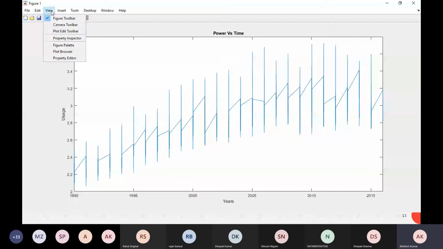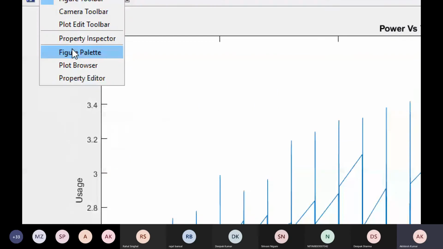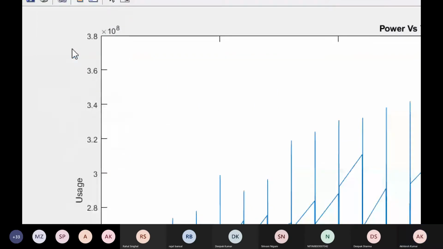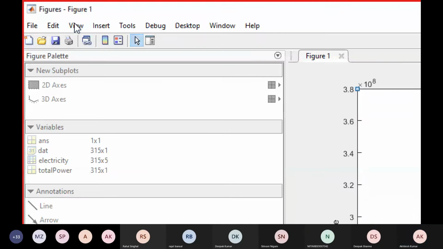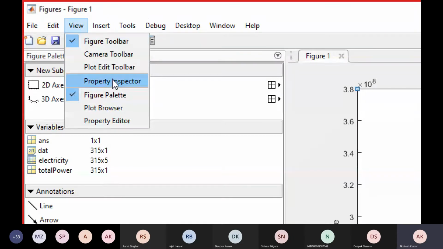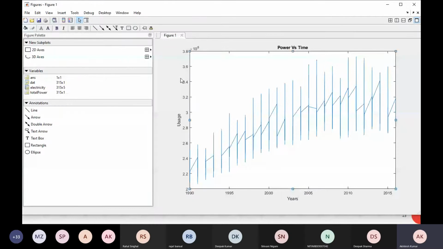So simply you have to go in view. There is an option available, figure palette, and if I click here again, in view, we have a plot editor tab as well. I want to make this as a bold. Just simply I will click here bold, and you see that it is bold, right?